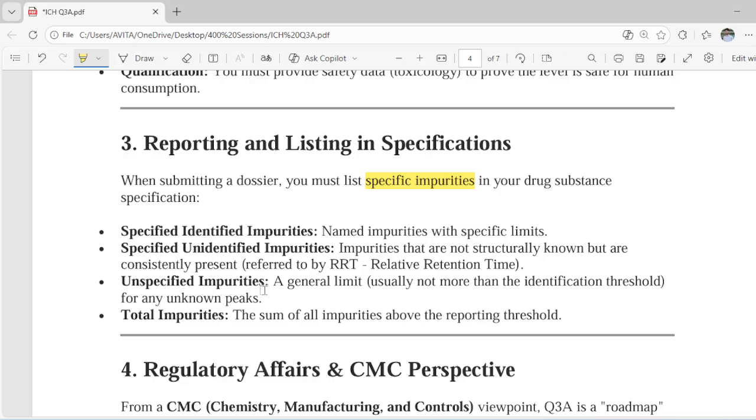Unspecified impurities: a general limit, usually not more than the identification threshold for any unknown peak. Then total impurities: the sum of all impurities above the reporting threshold.